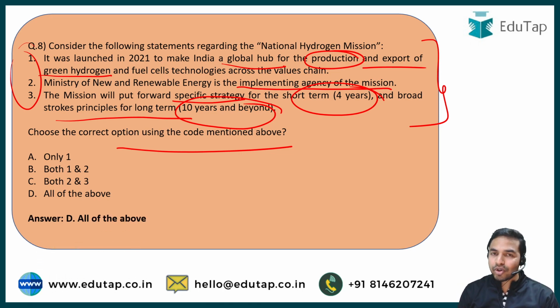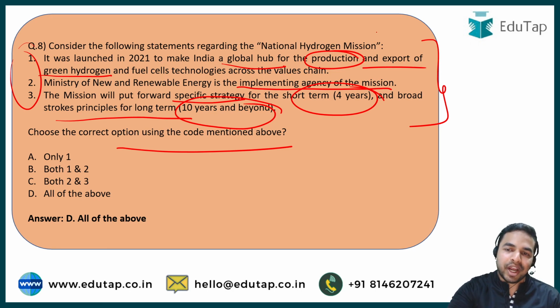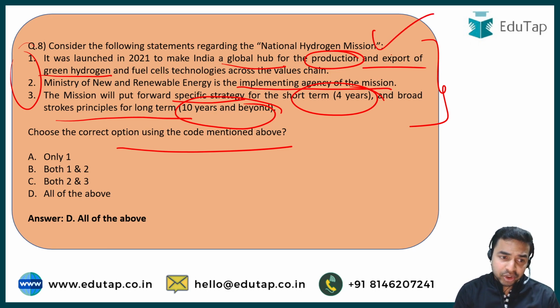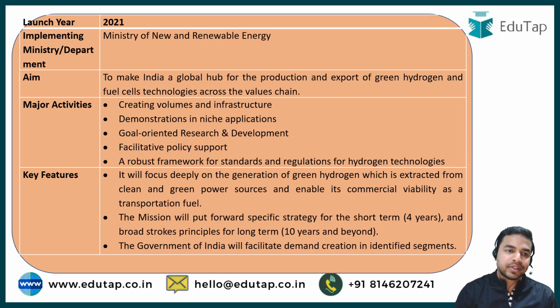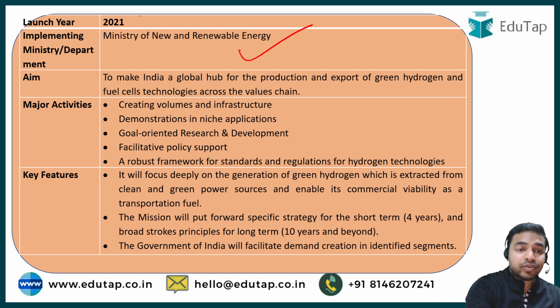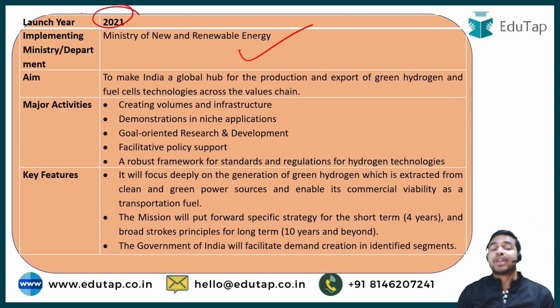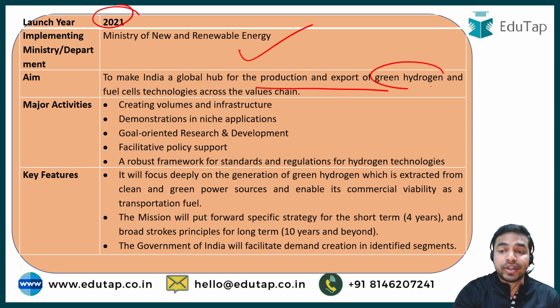So my dear learners, the right answer is option D, that is all of the above. That means that all the statements which are being mentioned here about the National Hydrogen Mission are correct. So let's discuss this mission in detail and let's see what exactly this is all about. See, if we talk about the implementing ministry of this particular mission, then it is Ministry of New and Renewable Energy, and this particular mission was being launched in year 2021. And what exactly was the aim behind the launch of this particular mission? It was to make India a global hub for the production and export of green hydrogen.